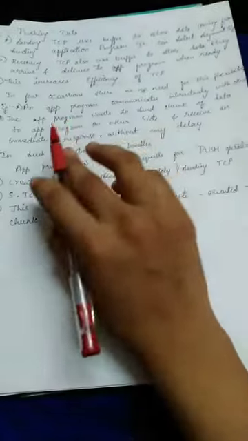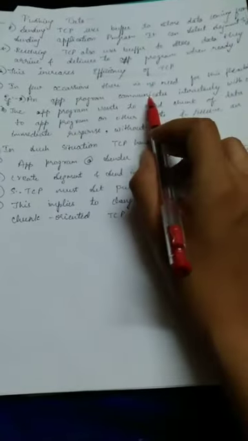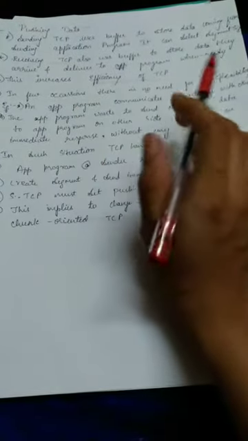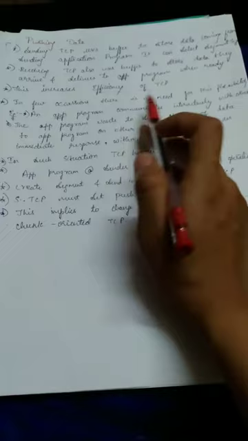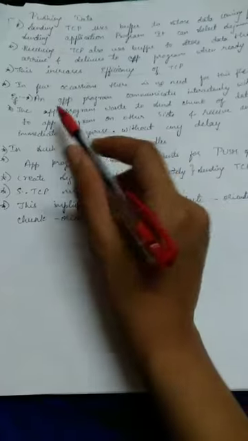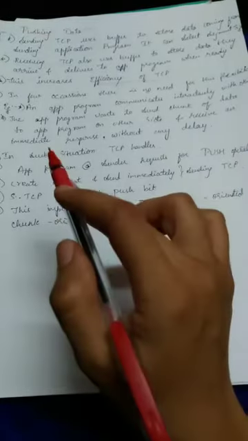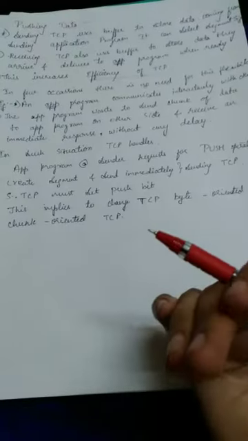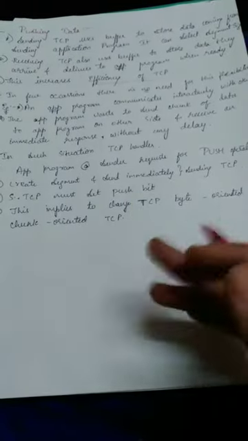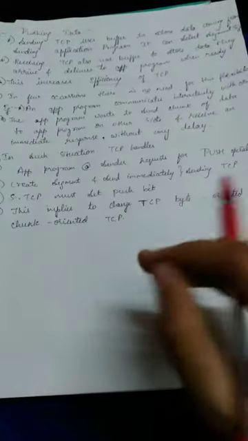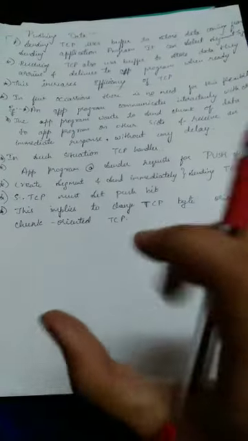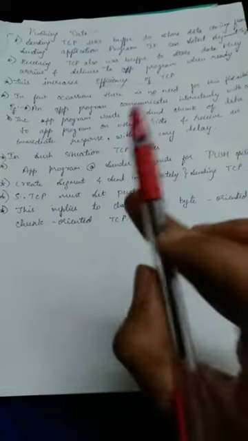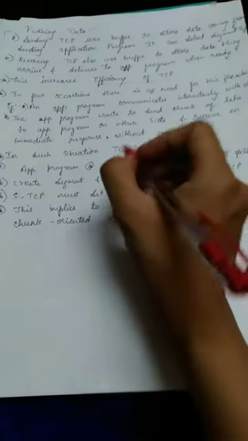On some occasions there is no need for this flexibility. For example, let us consider an application program which communicates interactively with another application program. The first application program wants to send a chunk of data to the application program located on the other side and receive an immediate response, means without any delay of transmission or delivery. In such a situation, TCP handles it.